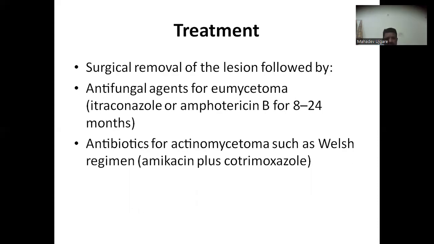Treatment. First of all, there is surgical removal of the lesions followed by antifungal and antibiotic treatment. For eumycetoma, the antifungal treatment recommended is itraconazole or amphotericin B for 8 to 24 months. If actinomycetoma is suspected, the antibiotic recommended is amikacin plus cotrimoxazole.